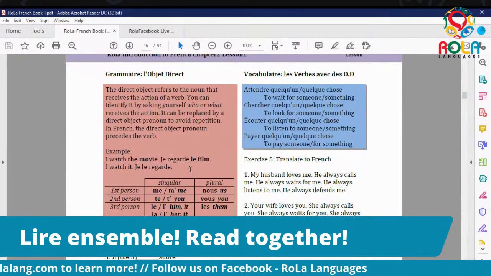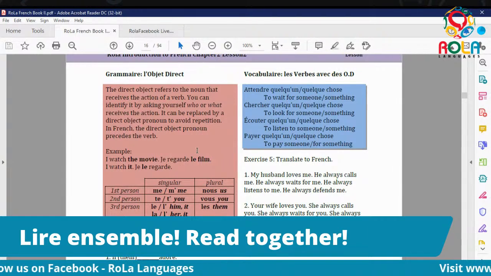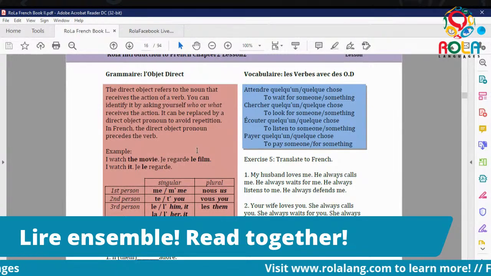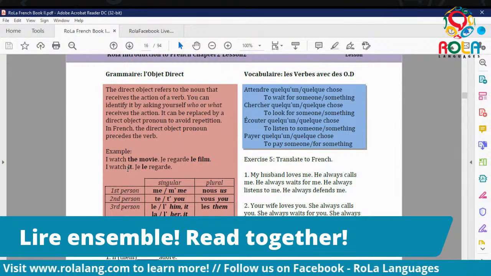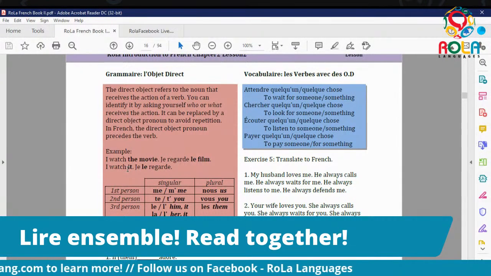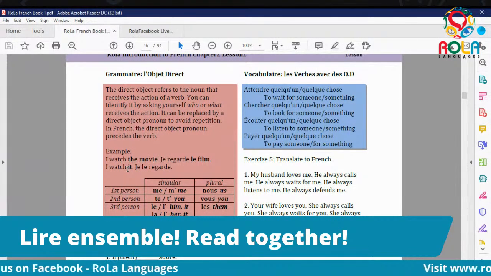So my students ask me, why can't I just cut off "film" and just put le? Because in French it doesn't work like that. You have to put the le before, and then the le or the la, whatever, represents it in French.